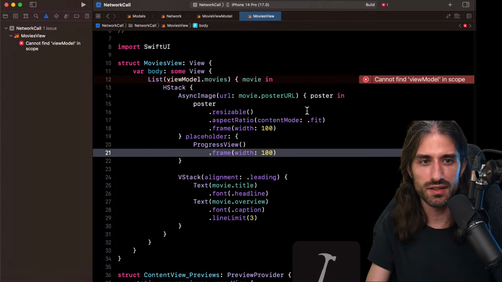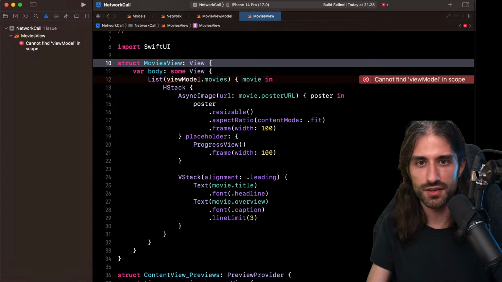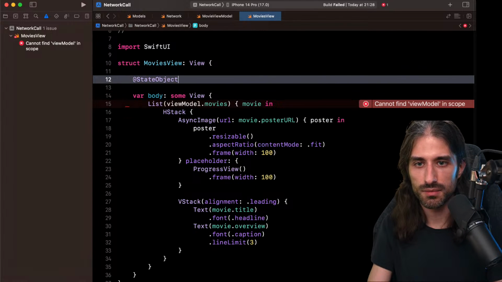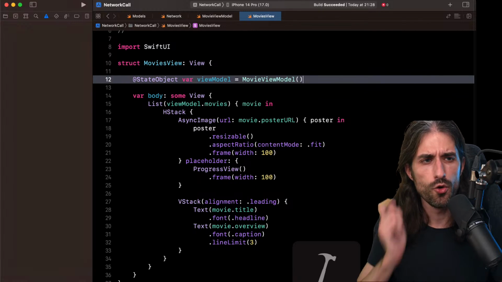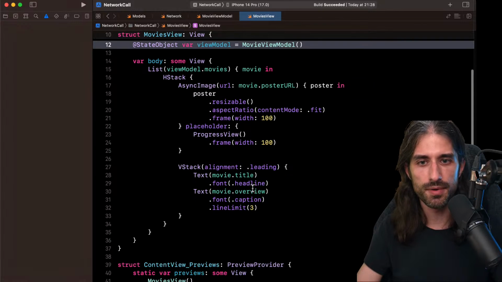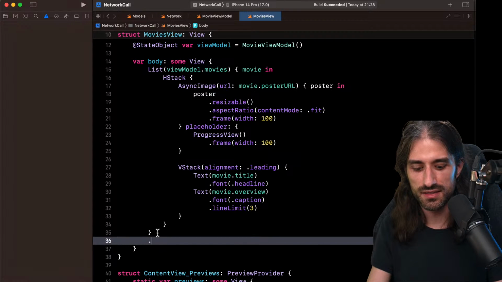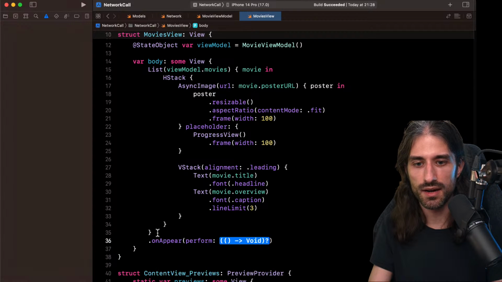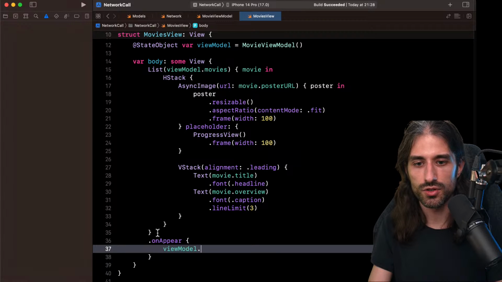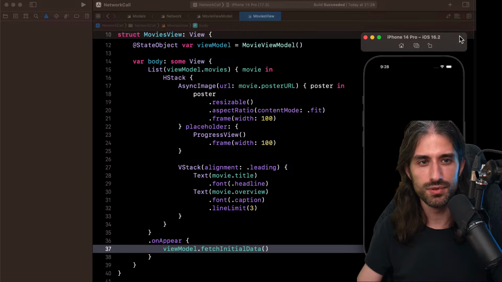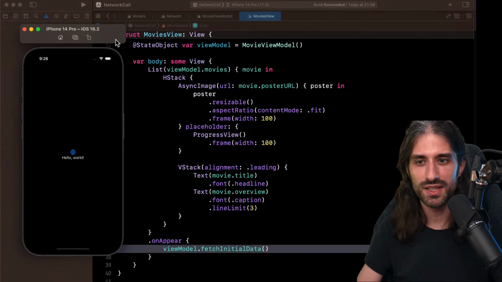Okay, does it build? Cannot find view model, of course, because I need to create my view model. So I put it as a StateObject because my view owns this view model, and it's going to be MovieViewModel. All right, we are almost good. If I launch the app, nothing will happen because I need to call fetch initial data. So I'm going to call it on my list. I put an onAppear modifier on the list, and in the closure, I do viewModel.fetchInitialData. All right, let me put the simulator back on the screen right here.